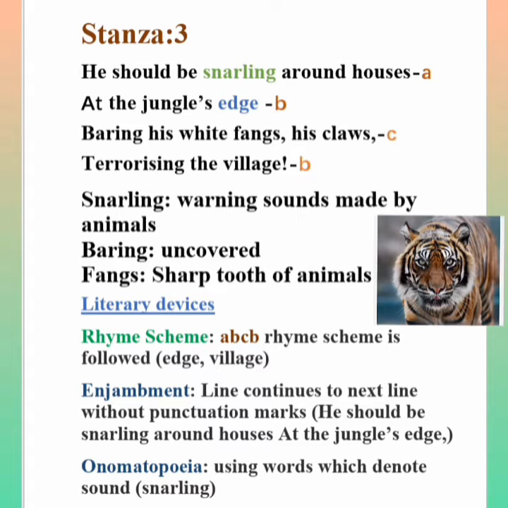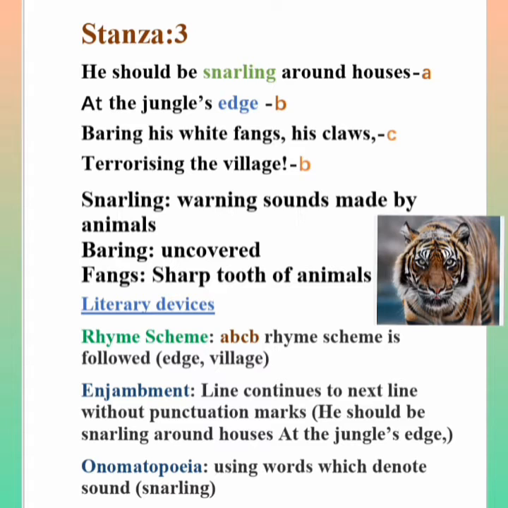So the poet says that if the tiger would have been free, that is in the jungle, he would make warning sounds around the houses located at the border of the forest, and he would terrorize the people with sharp teeth and claws. For what reason is this tiger doing this? Because this would create fear among the people living in the villages.